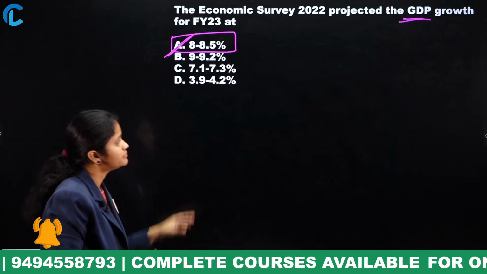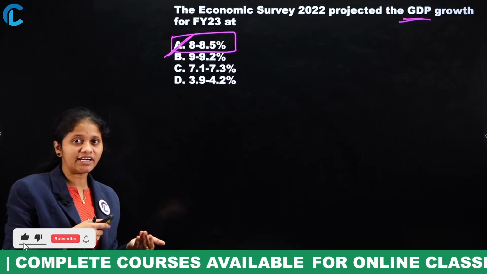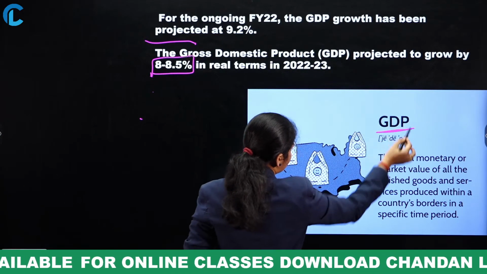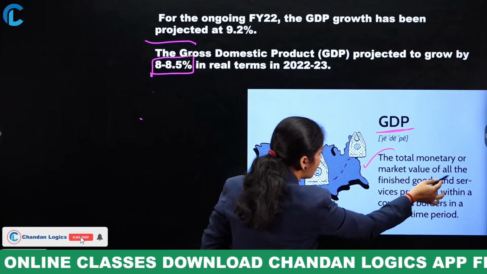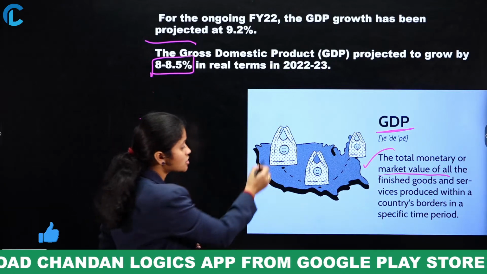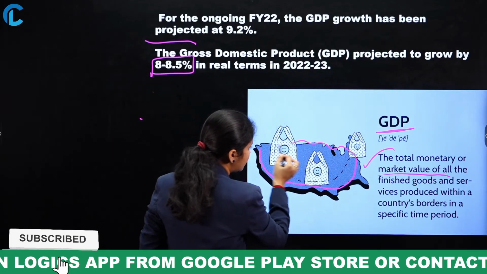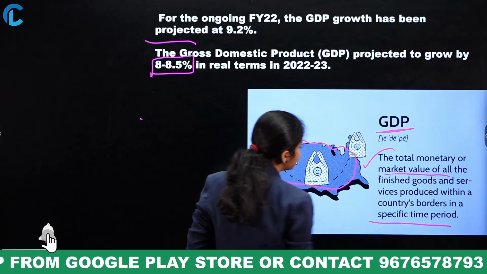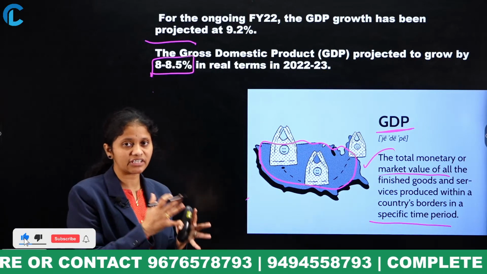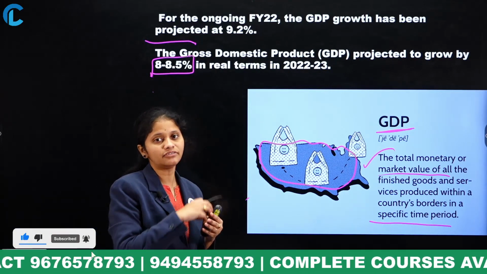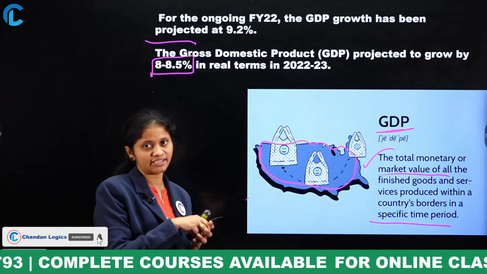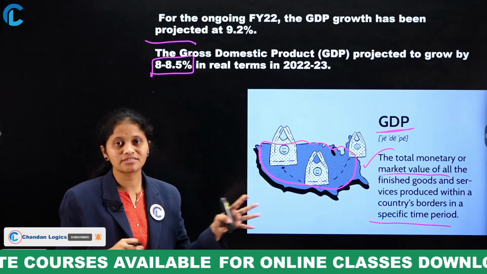Then maybe a few of the aspirants have no idea what is meant by GDP, right? Now let me explain here. Gross domestic product represents the total monetary or market value of all the finished goods and services produced within a country's border. Are you clear? Within a country's border and in a specific time period. That is known as gross domestic product. Suppose for one specific year, whatever finished goods and services are produced in a country, those goods' market value will be considered and calculated.